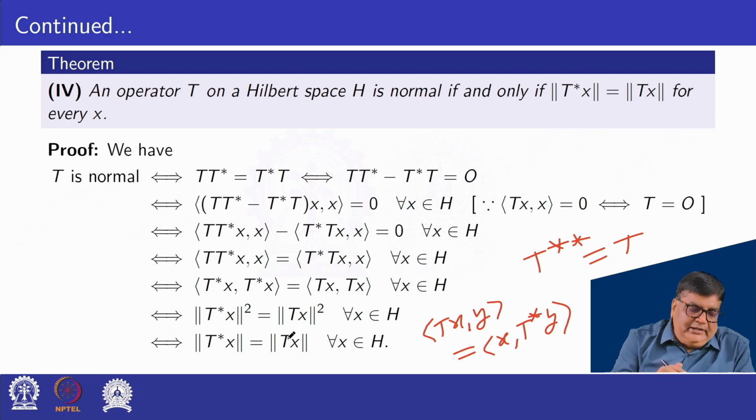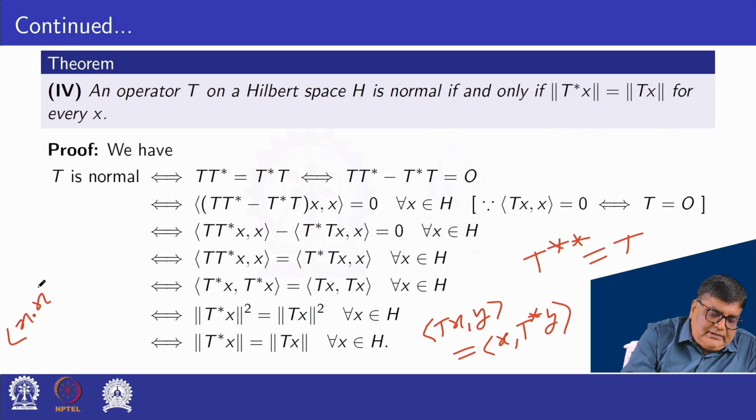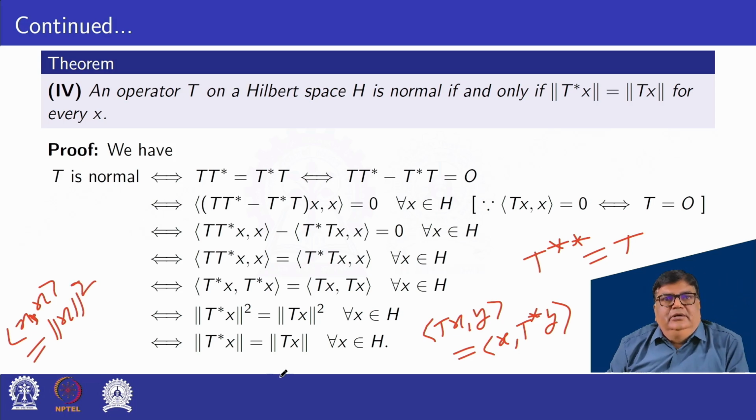And again apply the property inner product of x, x equal to norm x square. As per this property, this can be written as norm of T star x square is equal to norm of Tx square. Taking the square root of both sides, norm of T star x is equal to norm Tx for all x belonging to H. So it is proved.